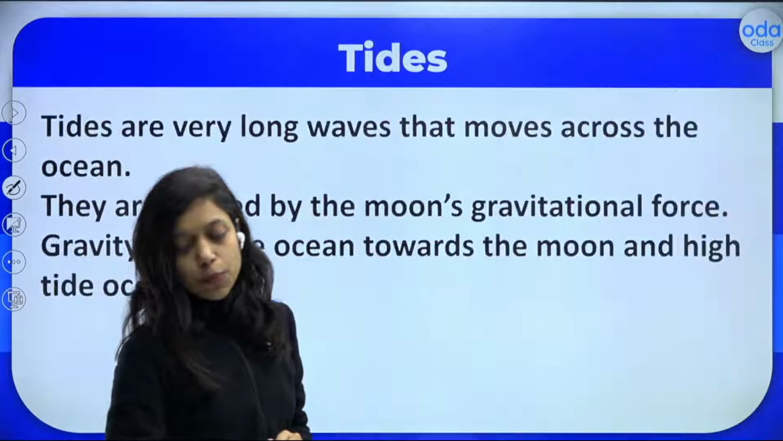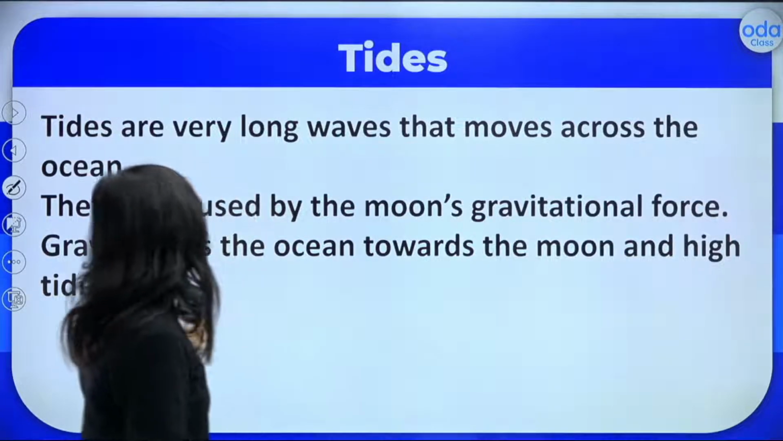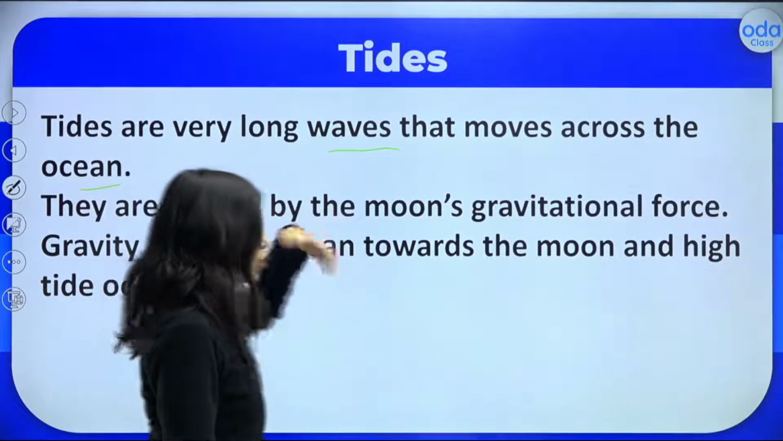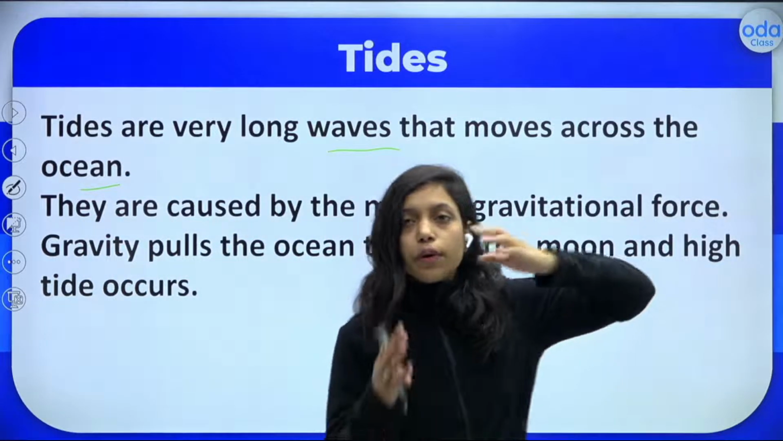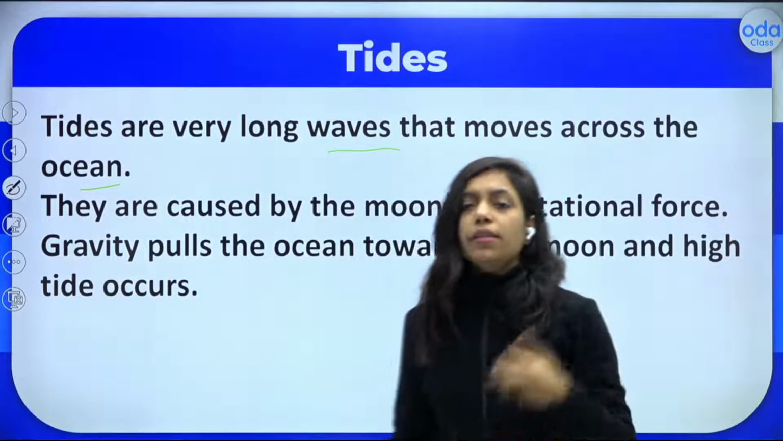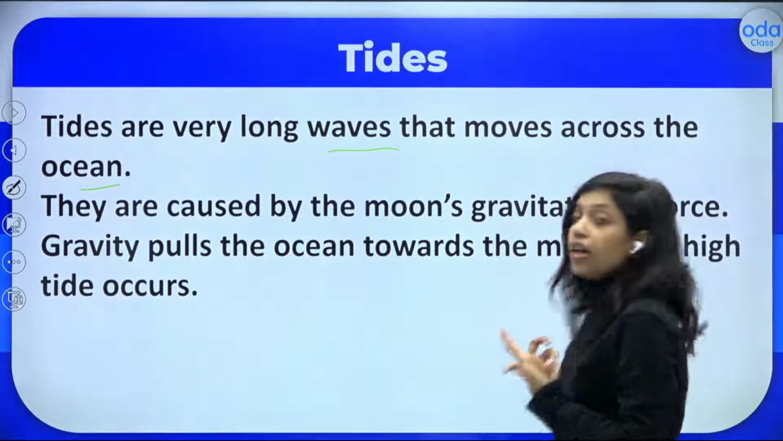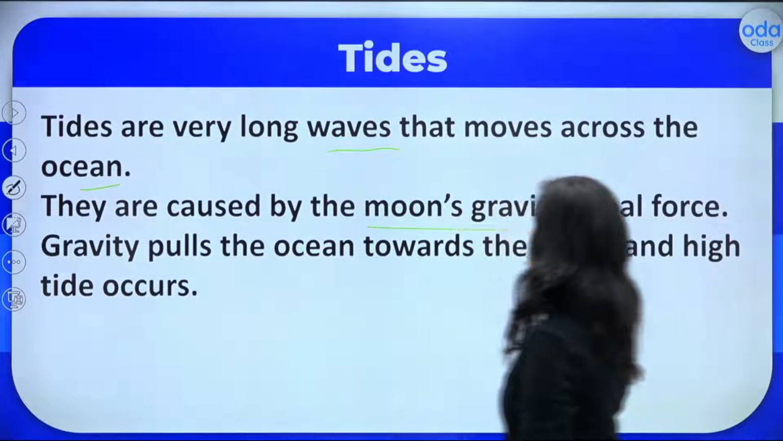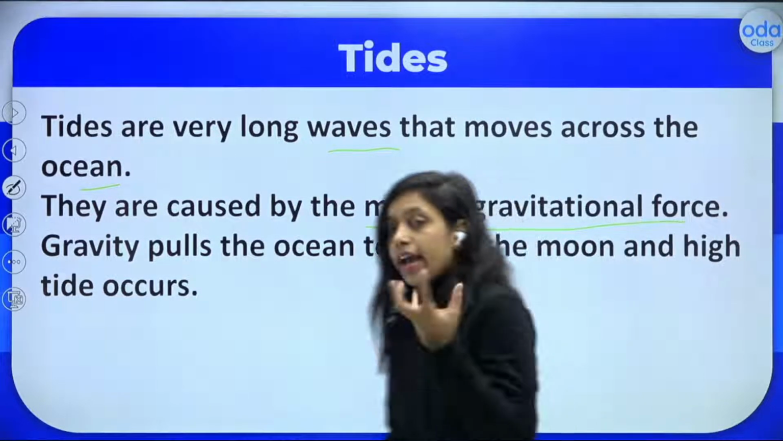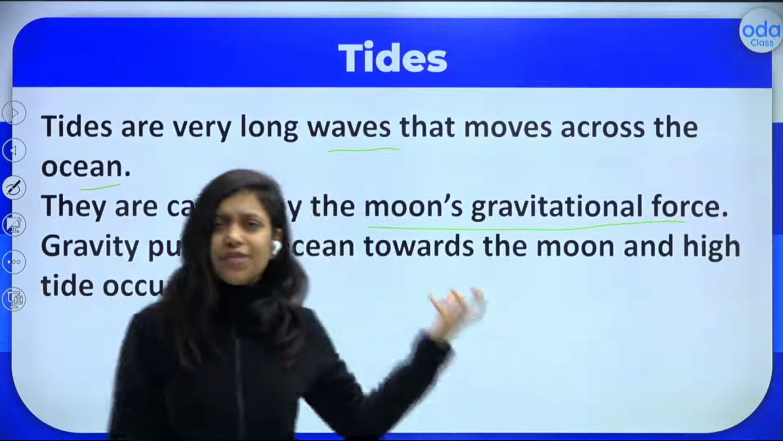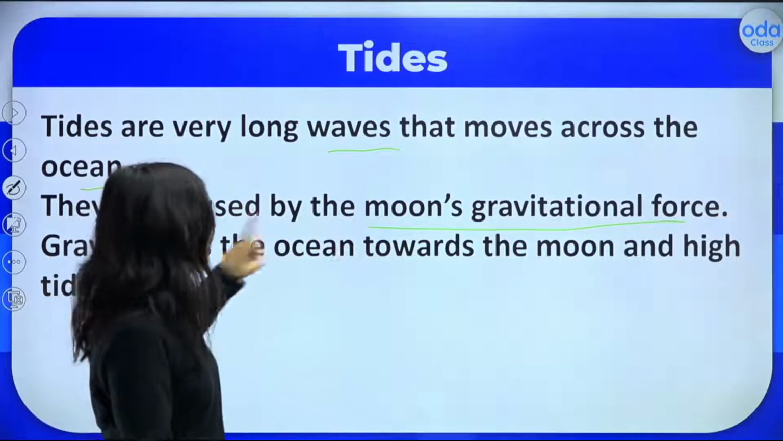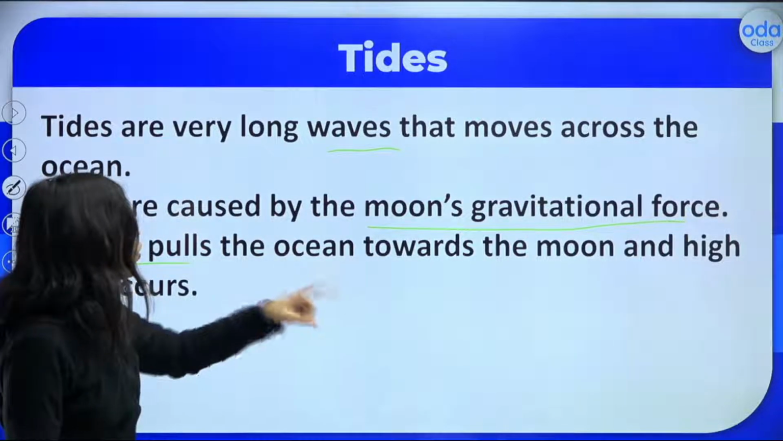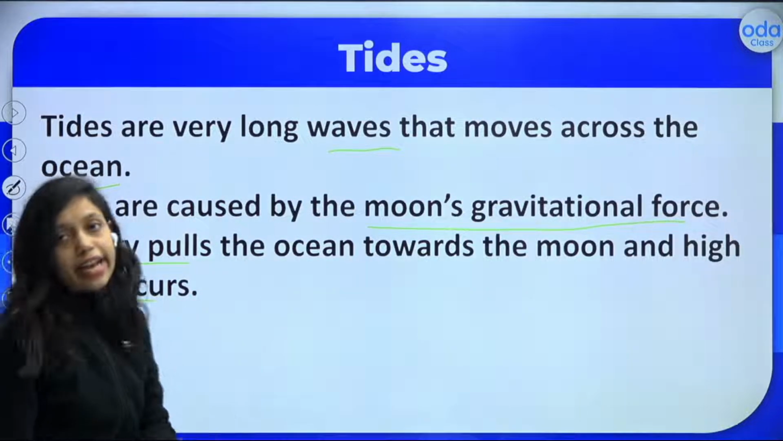The last concept we are learning today is about tides. So tides are very long waves that move across the ocean. I hope you all know this. So because of the earth's rotation, what happens? The tides will be formed. They are very long waves that move across the ocean. They are caused by the moon's gravitational force. Yes, around the earth there is the moon, which has less gravity. The tides are caused by the gravitational force of the moon. Gravity pulls the ocean towards the moon and high tide occurs.